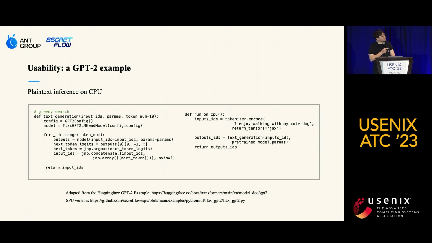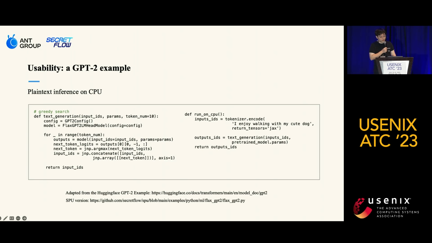Now let's take GPT-2 inference as an example to show how user-friendly SPU is. Here is code from plaintext-based GPT-2 inference. The model is pre-trained and provided by Hugging Face. In this example, we first import the necessary libraries and instantiate the GPT-2 model and tokenizer.